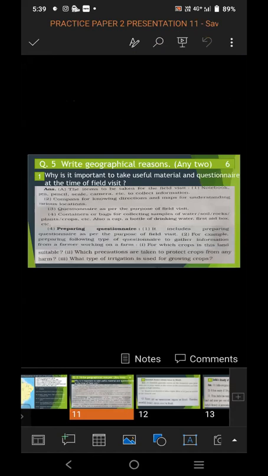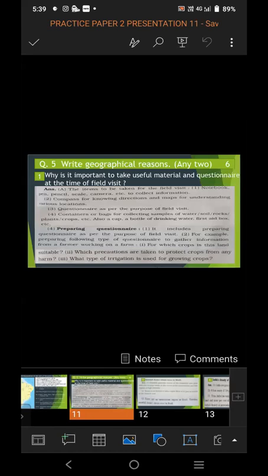The items to be taken for the field visit are notebook, pen, pencil, scale, camera, etc. to collect information, compass for knowing direction and maps for understanding various locations, questionnaire as per the purpose of field visit, containers or bags for collecting samples of water, soil, rock, plants, crop, etc. Also a cap, a bottle of drinking water, first aid box, etc. And the questionnaire is also important for a field visit.